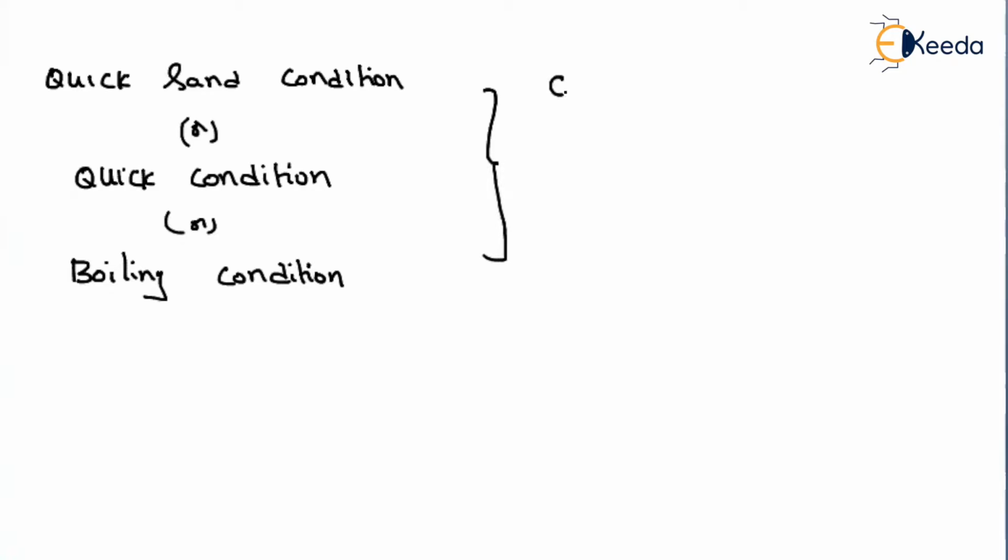Suppose we are talking about cohesionless soils. The quicksand condition is only applicable for cohesionless soils. For cohesionless soils, what is the shear strength? We can express it as S equals sigma dash into tan phi dash, if you are writing in terms of the effective parameters.